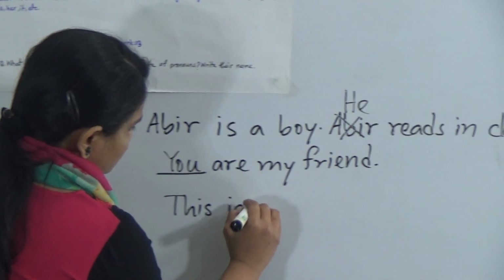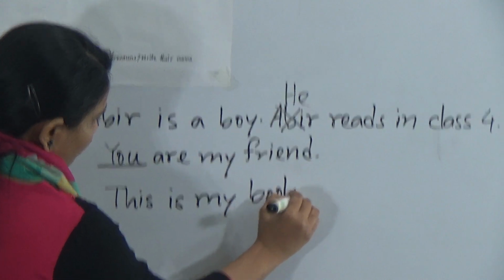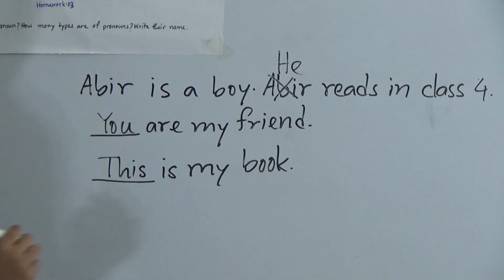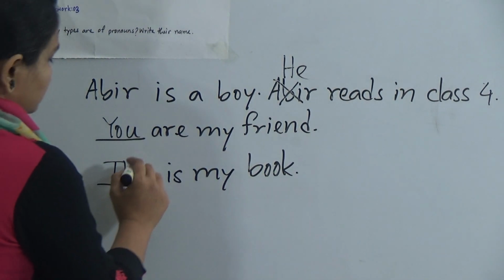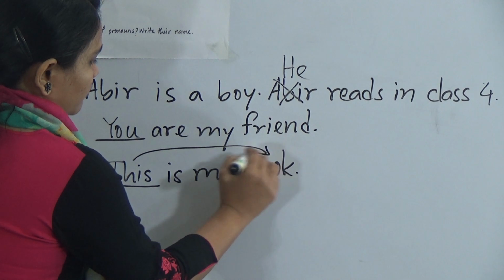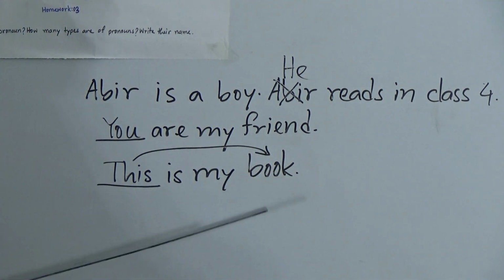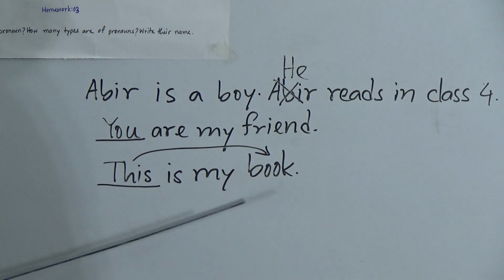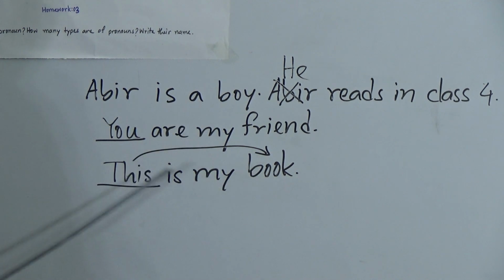This is my book. Now look, by this word this, I indicate the book. So this is my book. The word this demonstrates the word book. That's why they are called demonstrative pronoun.